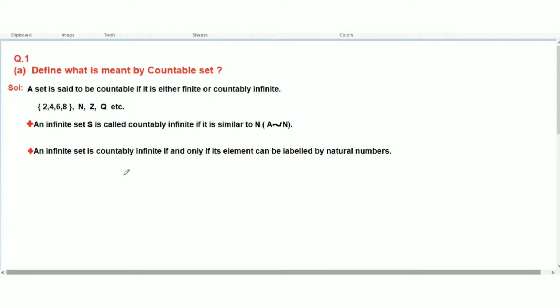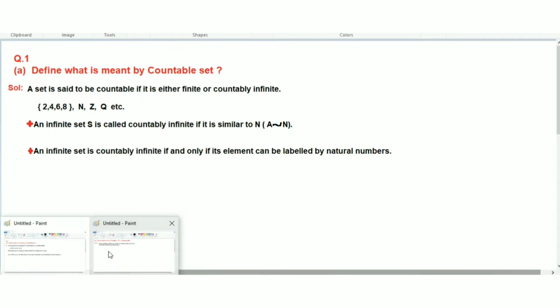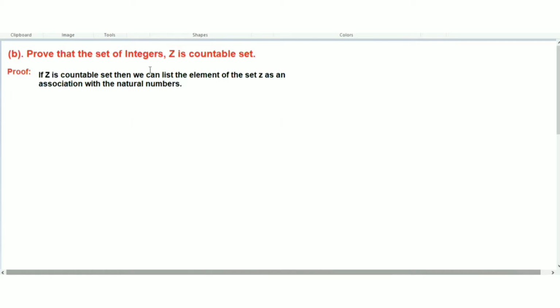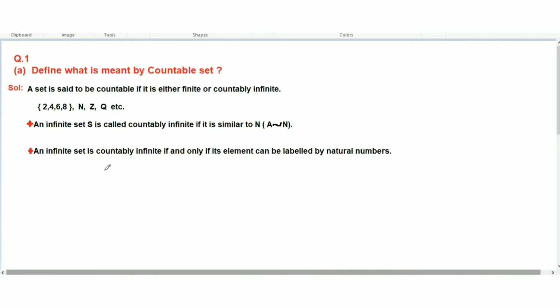So in this lesson, we are going to do two questions based on countable sets. The first question is to define what is meant by a countable set, and the second question is to prove that the set of integers, which is Z, is a countable set. So let's do the first question. We have to define what a countable set is.